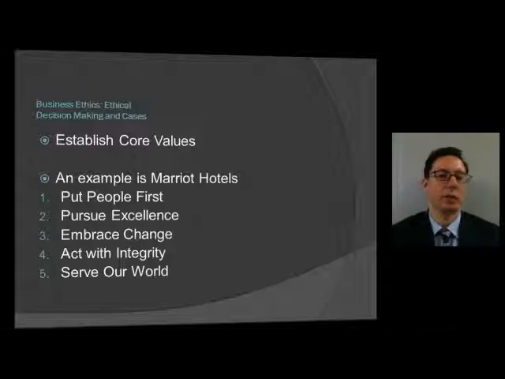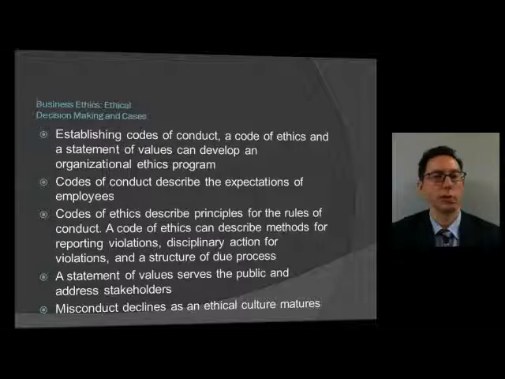Establishing core values. Here is an example. This is Marriott Hotels, a huge hotel chain. These are their 5 core values, and number 1 is put people first. 2 is pursue excellence. 3 is embrace change. 4, act with integrity. And 5 is serve our world. And I think despite this being the massive hotel chain that it is, these type of core values would apply to law enforcement agencies, law enforcement departments, and officers.